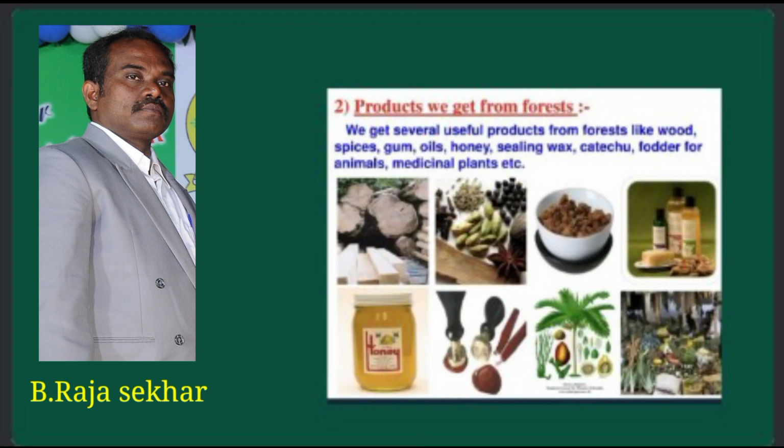What type of products do we get from forests? We know that, my dear students, in a forest area, different types of plants and animals are found. These plants can give different types of products. We get several useful products from forests like wood, spices, gum, oils, honey, sealing wax, cashew.